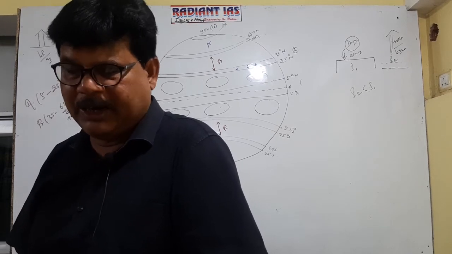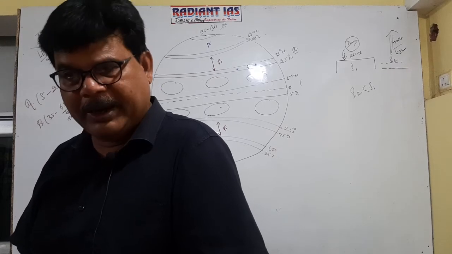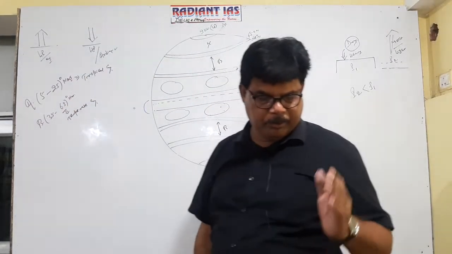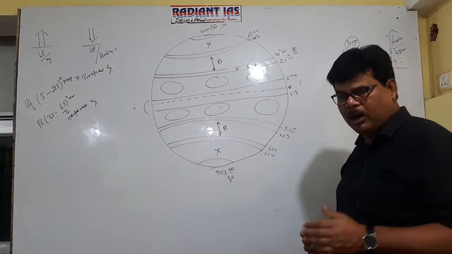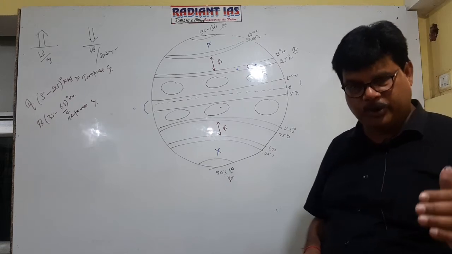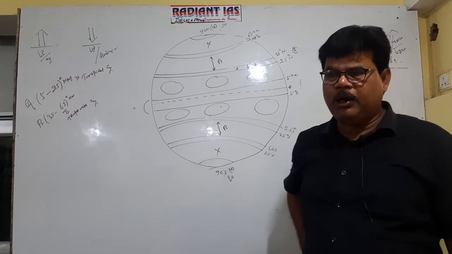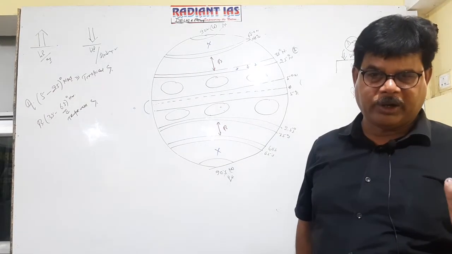But origin and development of tropical cyclone will occur in the Bay of Bengal and Arabian Sea. It is clear now. So actually, the first rule is that tropical cyclone always originates in the tropical ocean, but not over the tropical continent.